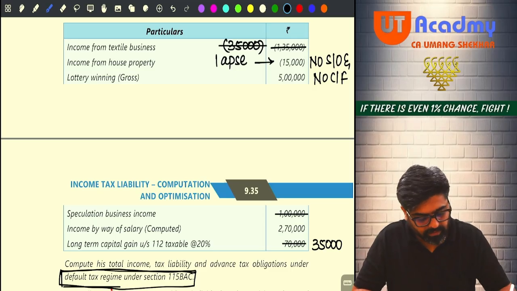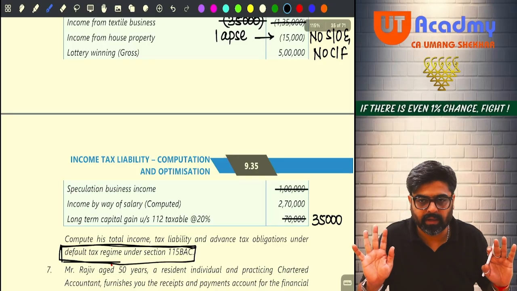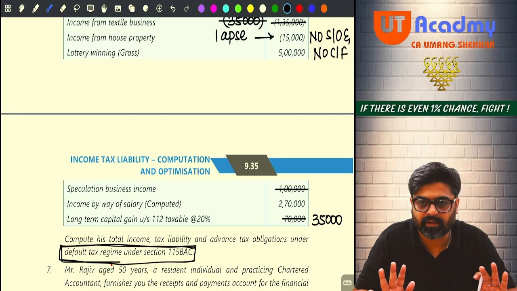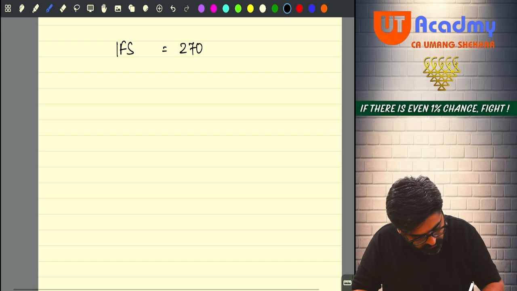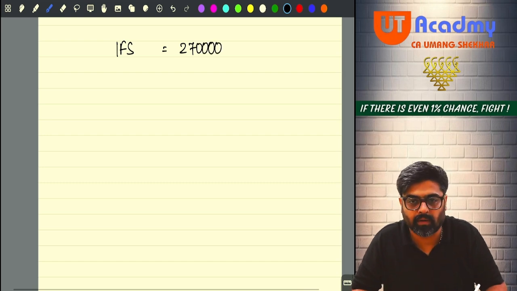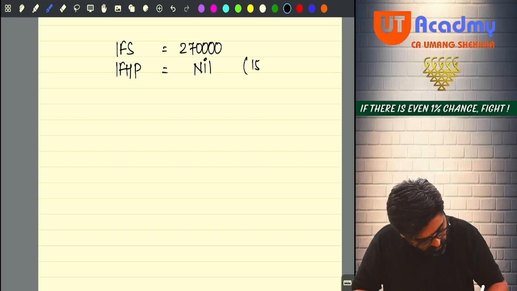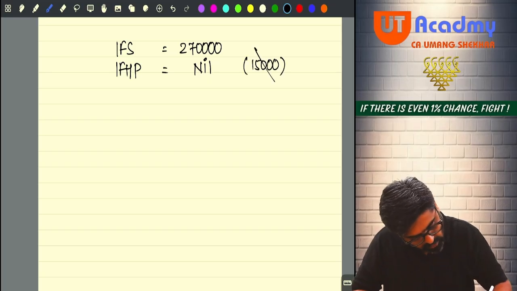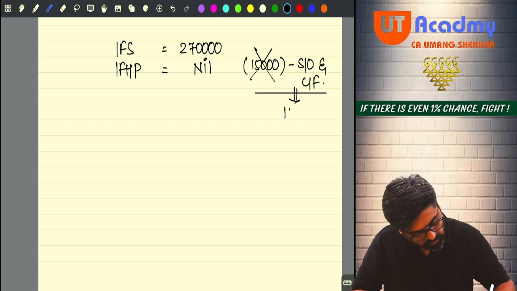5 lakh rupees winnings will be there, and speculation business income completely gone. And salary income will remain 2,70,000 only. Income from salary, full 2,70,000 we are supposed to take, because we cannot set off the house property loss against this. Income from house property, taxable income is nil, and the 15,000 loss which was there is not allowed as set off and carry forward is not possible, because 115 BAC is followed by the assessee.